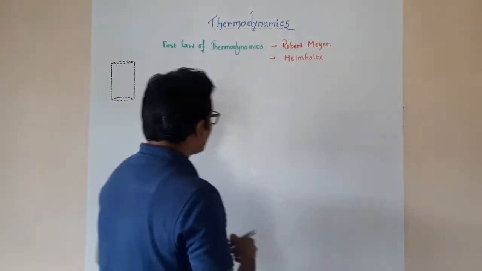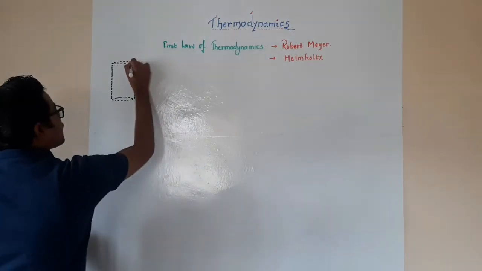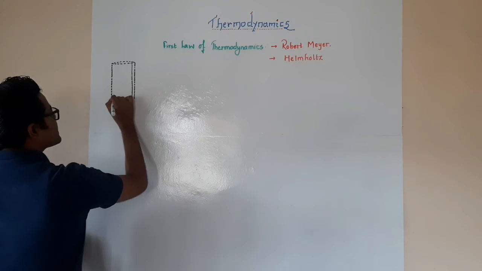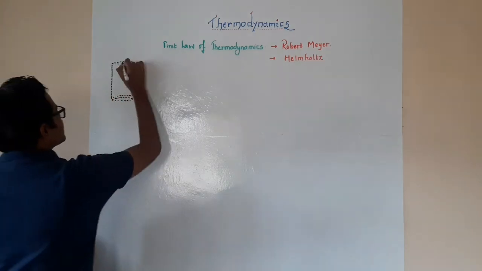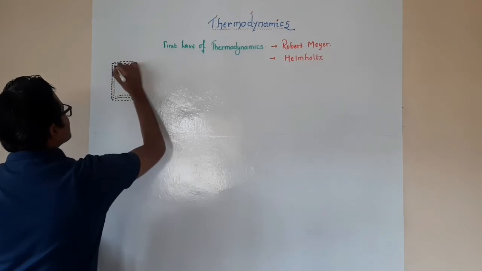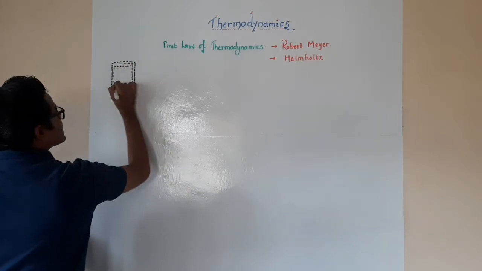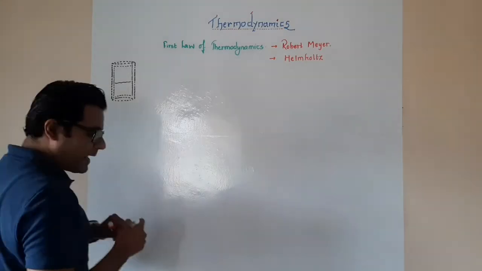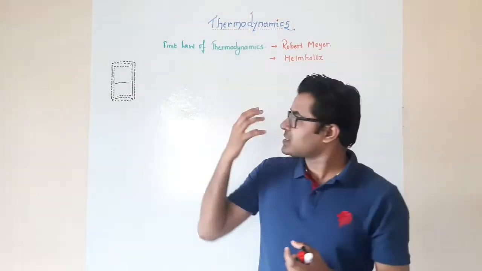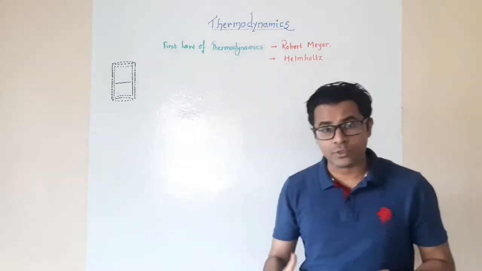Here we are going to take an isolated system. Let's say that this is our isolated system. When there is an isolated system, what they say is, in this system, for any process which is occurring, the energy of the system remains constant.